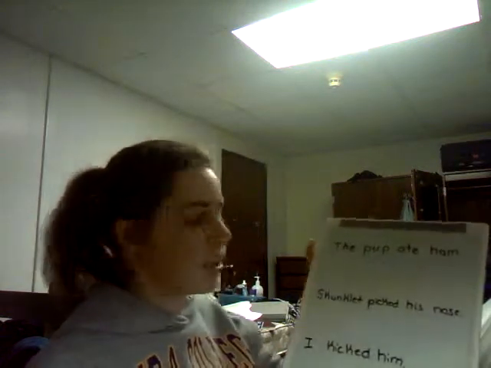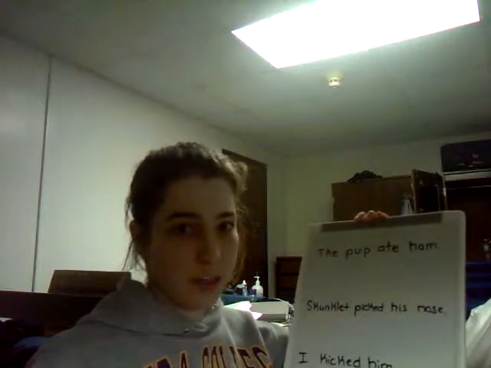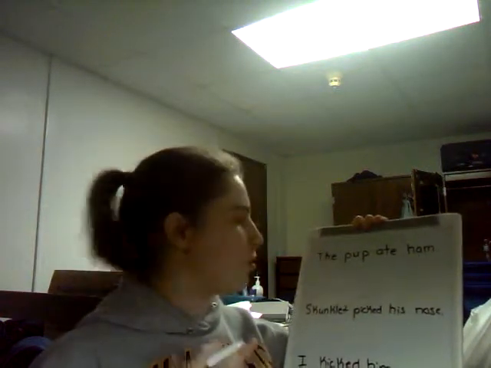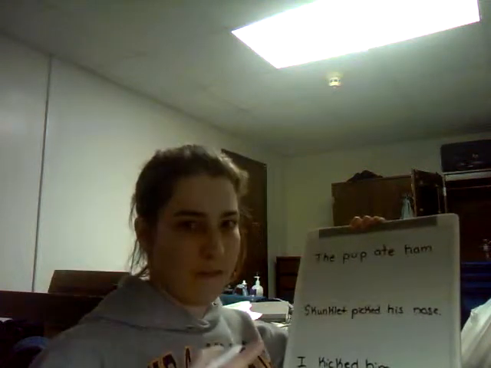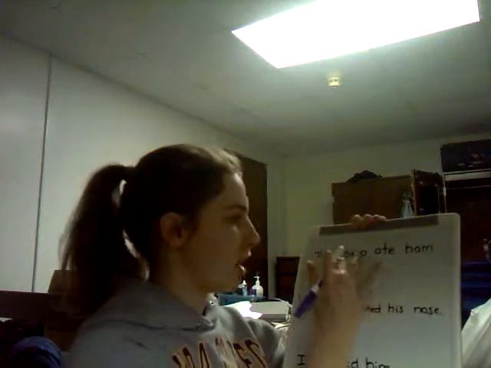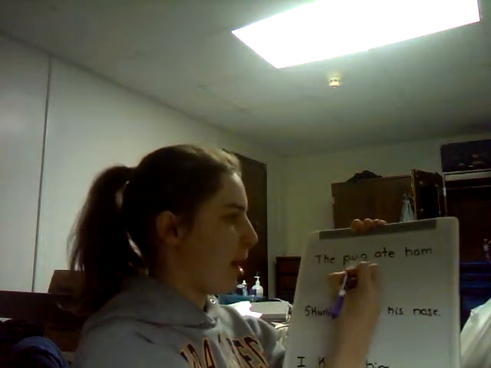Okay, so first, if you're going to find the direct object, you need to find the predicate, just like you do when you're finding the predicate and subject. So you look for the verb in the sentence, the verb that changes and fits with the subject. So in the first one, it's going to be: the pup ate ham.